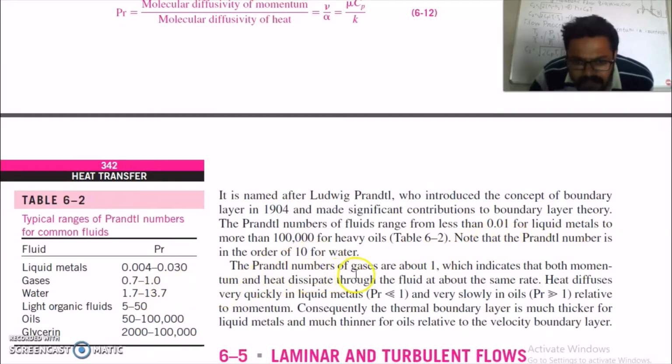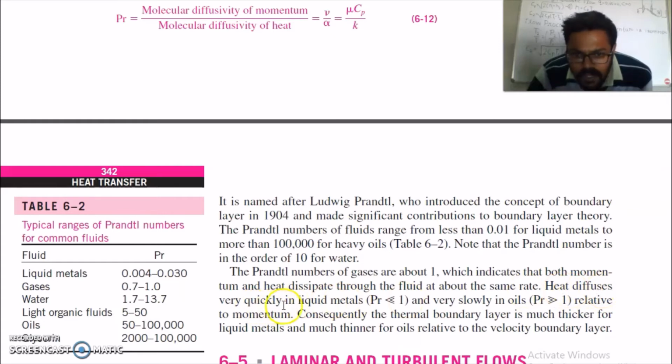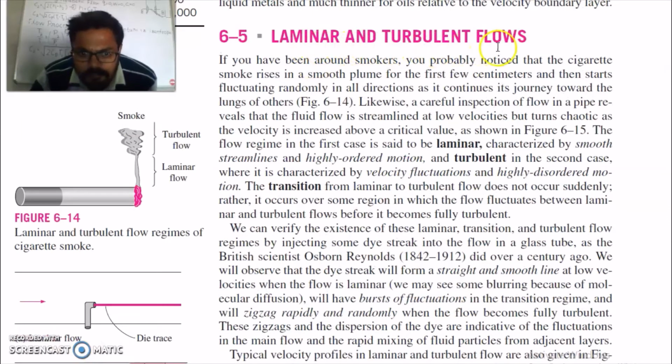The Prandtl number of gases is about 1, which indicates that both momentum and heat dissipate through the fluid at about the same rate. Heat diffuses very quickly in liquid metals and very slowly in oils relative to momentum. Consequently, the thermal boundary layer is much thicker for liquid metals and much thinner for oils relative to the velocity boundary layer. Laminar and turbulent flow.